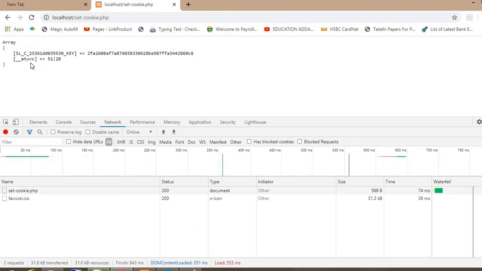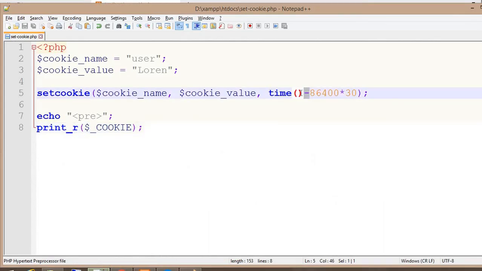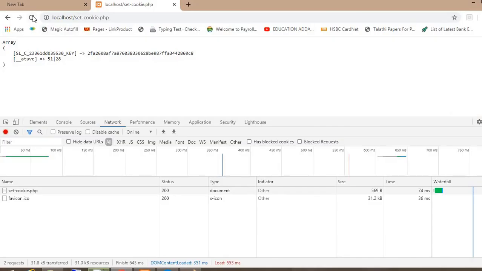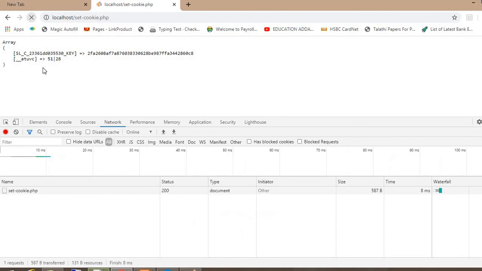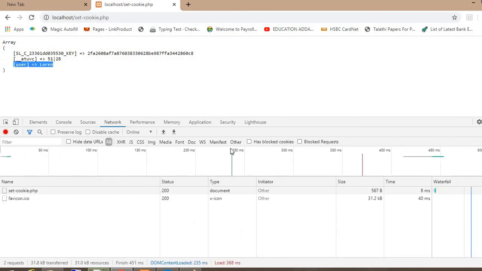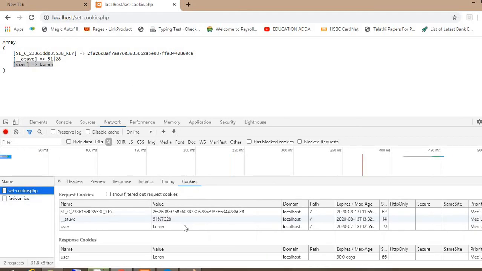Look, the user variable is now not available because we have deleted it. I can set that variable again with the plus sign and now print again. This is available now, and we can also check that here.